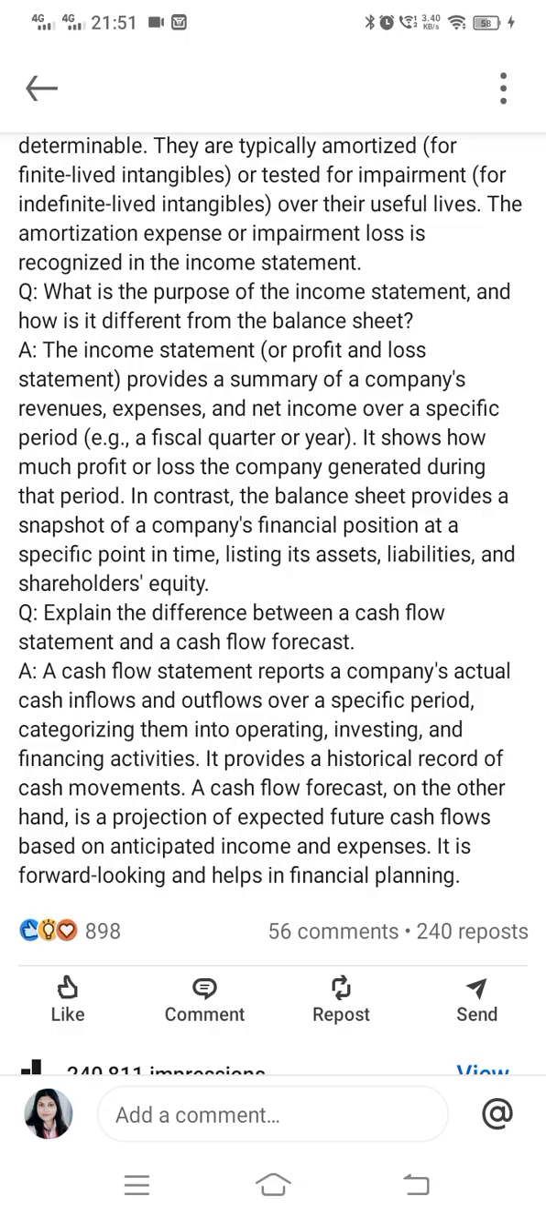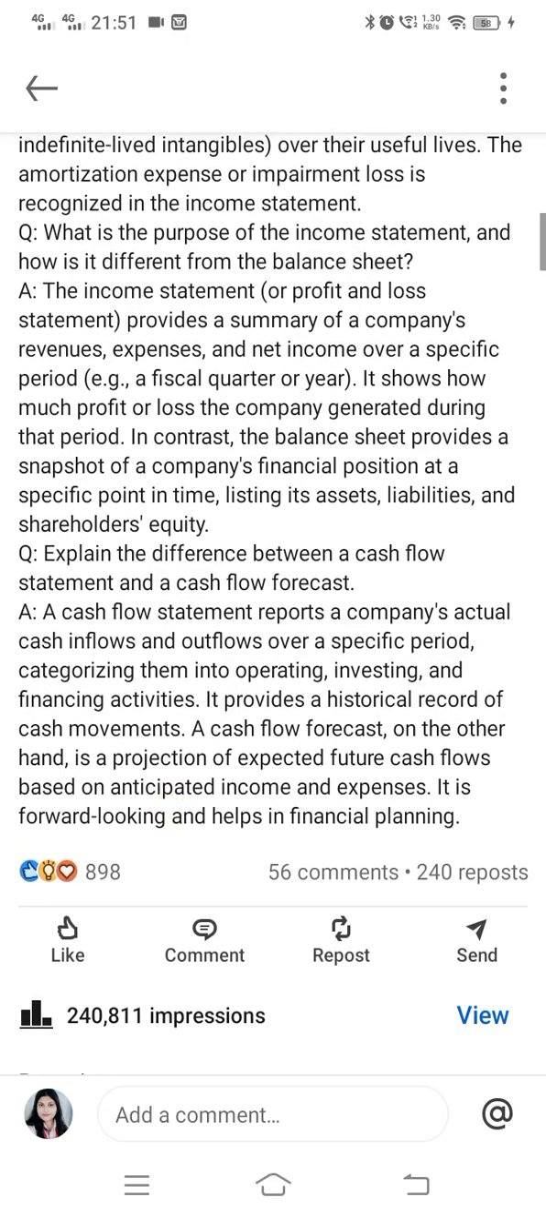A cash forecast, on the other hand, is a projection of expected future cash flows based on anticipated income and expense. It is forward looking and helps in financial planning. So one is for financial planning and one is our financial record. So both are very different.